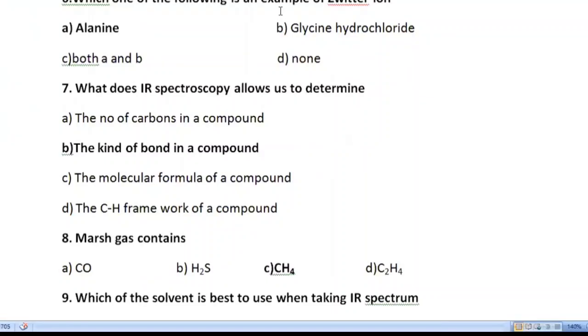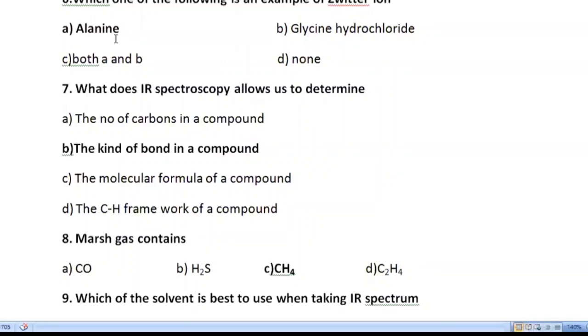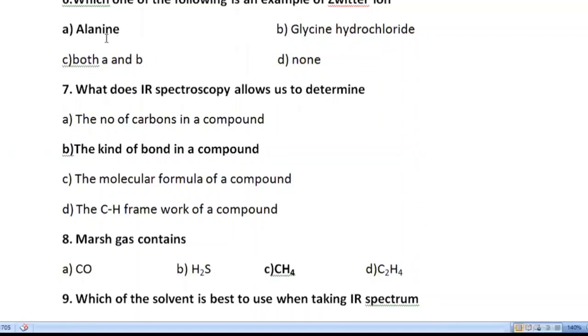We know that a Zwitter ion is one in which positive and negative parts exist in the same molecule. So alanine is the correct option, that is option A, because in alanine we have both the NH2 and C double bond OH group. In this, the H atom transfers from acid to amine and a Zwitter ion is formed.